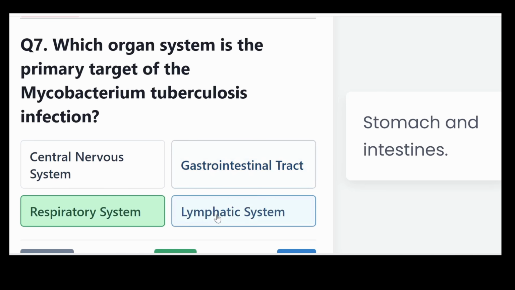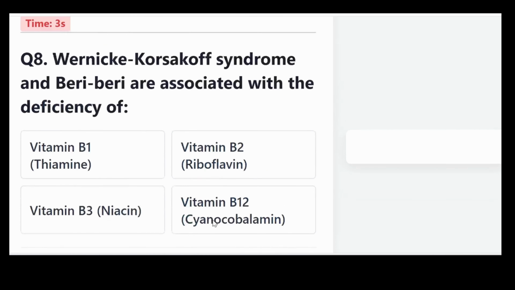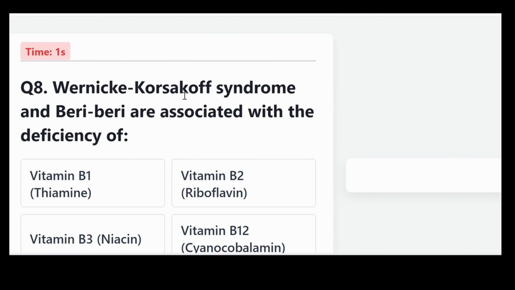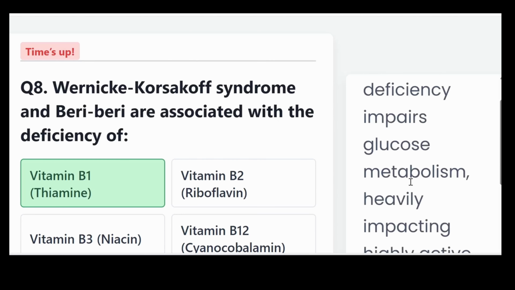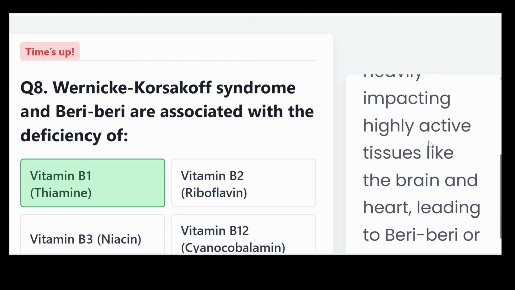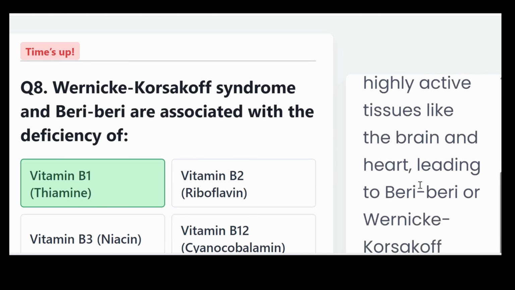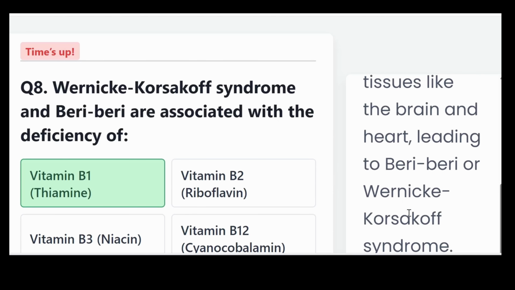Wernicke-Korsakoff syndrome and beriberi are associated with the deficiency of, is it vitamin B1, thiamine, vitamin B2, that is riboflavin, vitamin B3, that is niacin, or vitamin B12, that is cyanocobalamin? And the correct answer: vitamin B1, that is thiamine. Thiamine deficiency impairs glucose metabolism, heavily impacting highly active tissues like the brain and heart, leading to beriberi or Wernicke-Korsakoff syndrome.